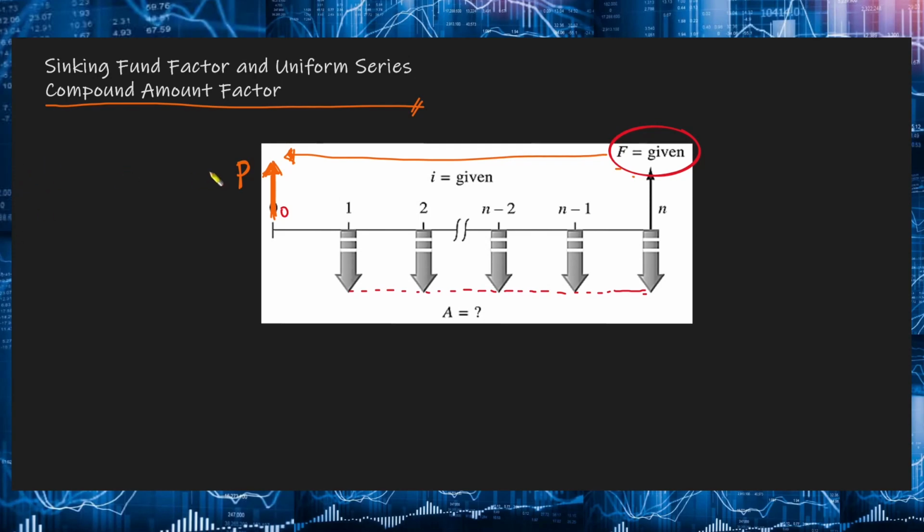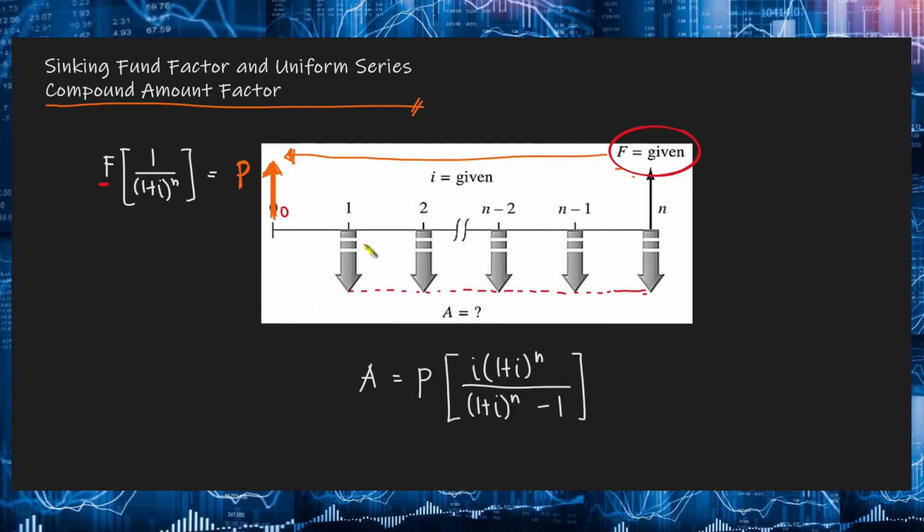So, meron na tayong formula doon if yung given is F and then yung hinahanap naman is P. Now, once we have obtained the value of P, we will use this to obtain the value of A. So, meron ba tayong formula para doon? Meron na, no? Yun yung capital recovery formula. Okay? We are simply going to substitute the value of P in terms of F here, dito sa capital recovery formula natin.